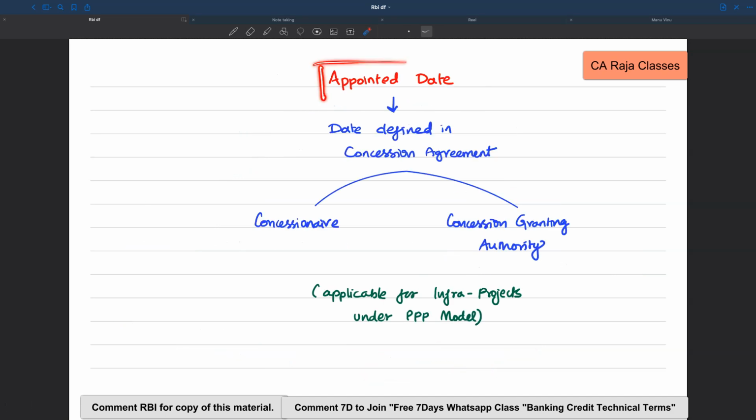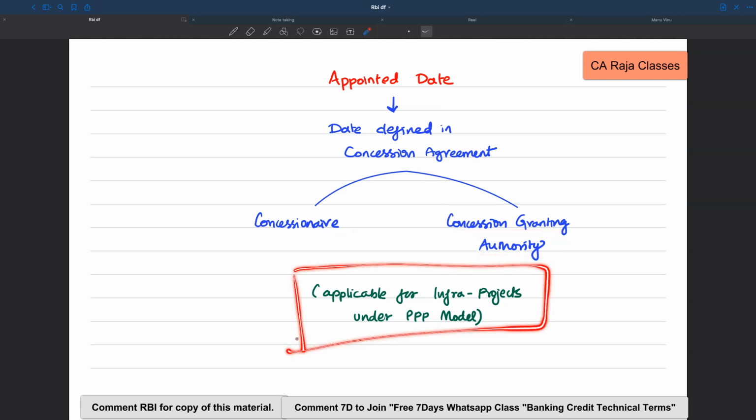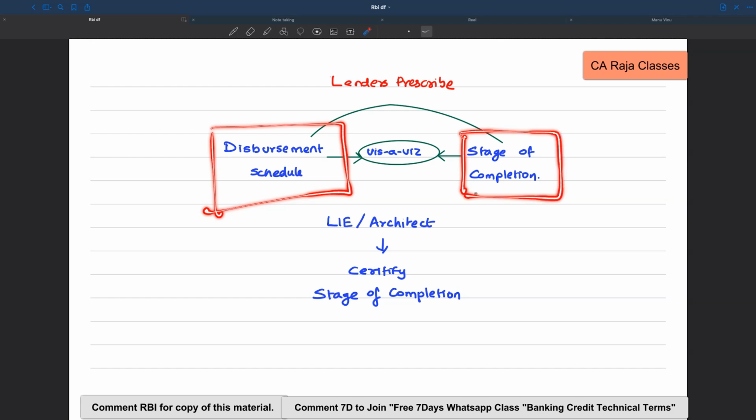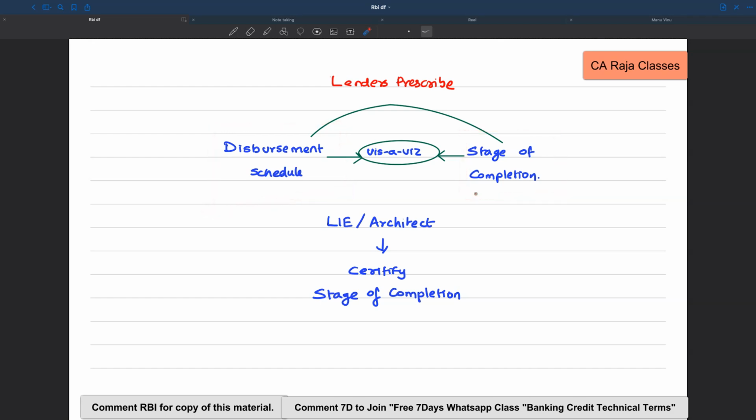So what do we mean by appointed date? It is the date that is defined in the concession agreement between the concessionaire and the concession granting authority. So this is basically applicable for infra projects that are coming under the PPP model. And the framework also makes it clear that lenders have to give the disbursement schedule vis-a-vis the stage of completion. This is something I mentioned earlier also, right? So for every tranche of disbursement, what should be the stage of completion? This has to be prescribed by the lenders itself.